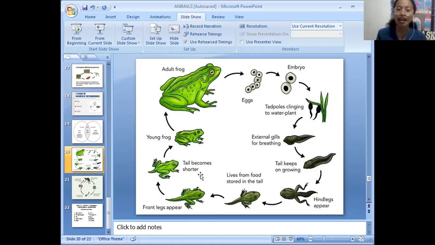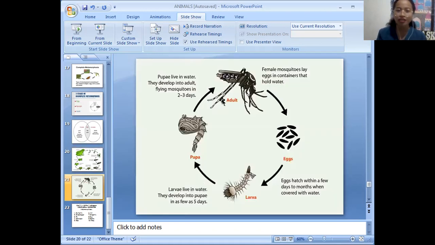And then the tail becomes shorter. Then a young frog. Later on, after a few weeks, the young frog will become carnivorous. They eat insects already, and it turns into an adult frog. This is the life cycle of a frog. We have another one here, the mosquito. I really hate mosquitoes.